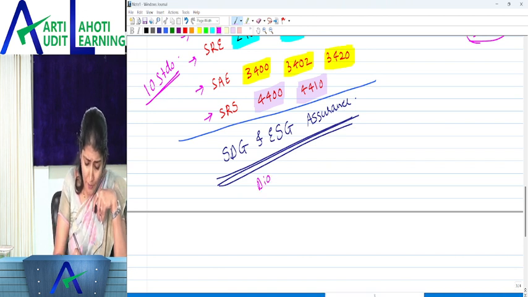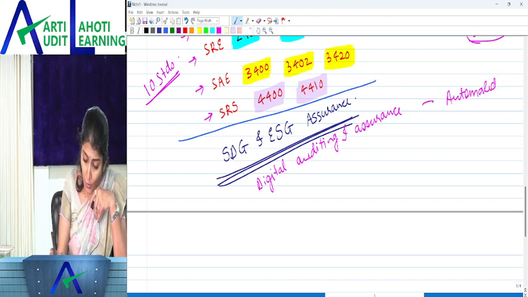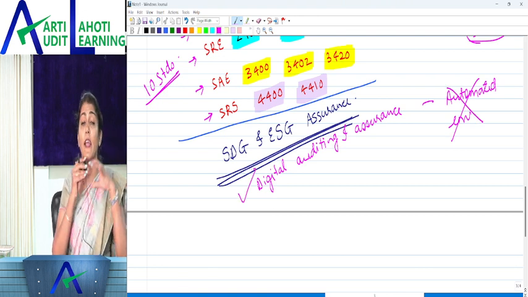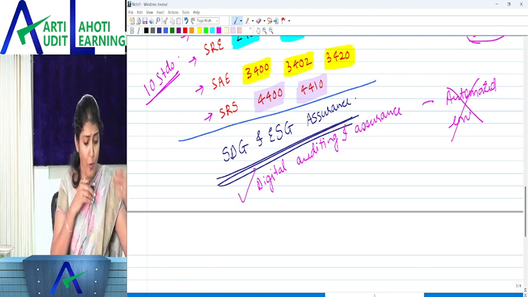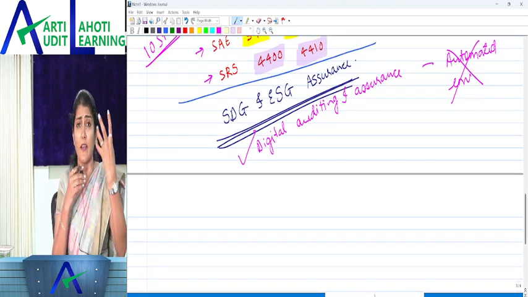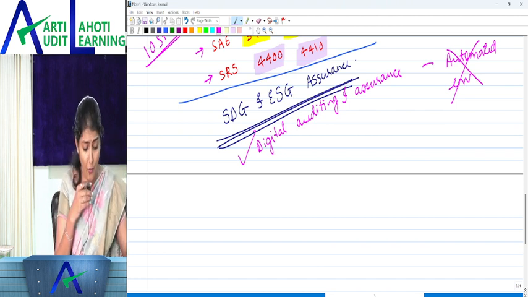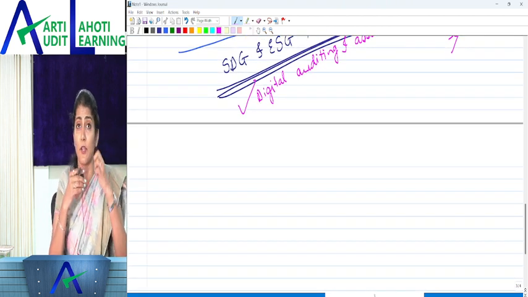Then there is a chapter which has been added, or you can say it has also been replaced. We have a new chapter now called Digital Auditing and Assurance. Earlier in your syllabus, you had a chapter called the automated environment. Now this chapter has been replaced with digital auditing and assurance. Robotics, blockchain, artificial intelligence, remote audit, Internet of Things, and the different software for doing the audit in the digital environment are discussed in this particular chapter.